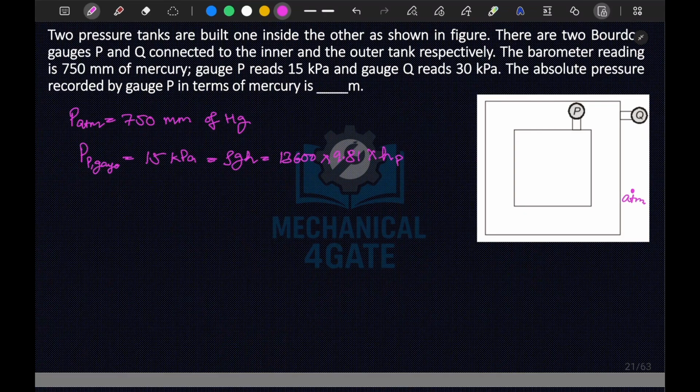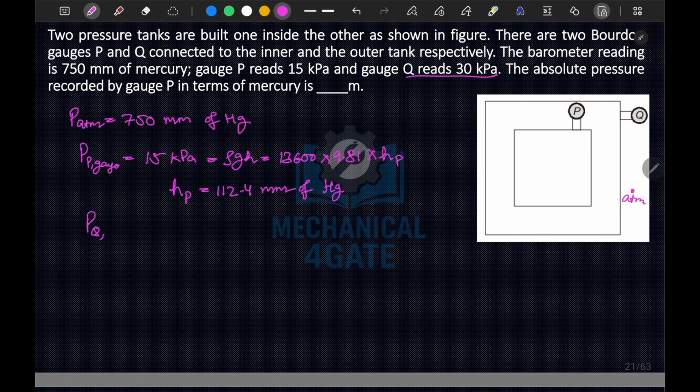If we do this, we obtain H at P equal to 112.4 mm of Hg.